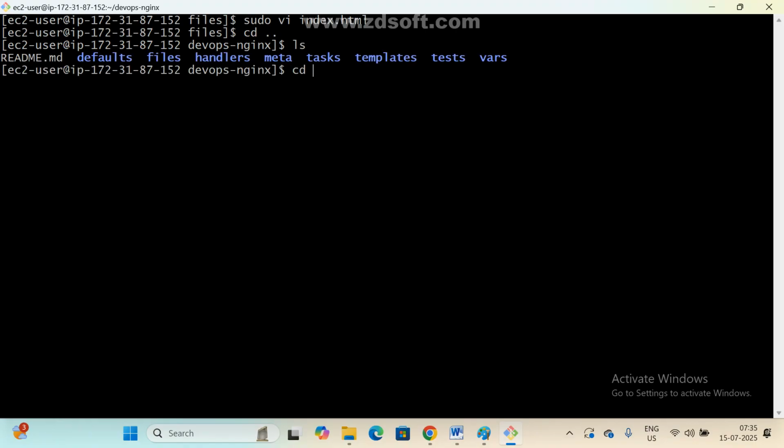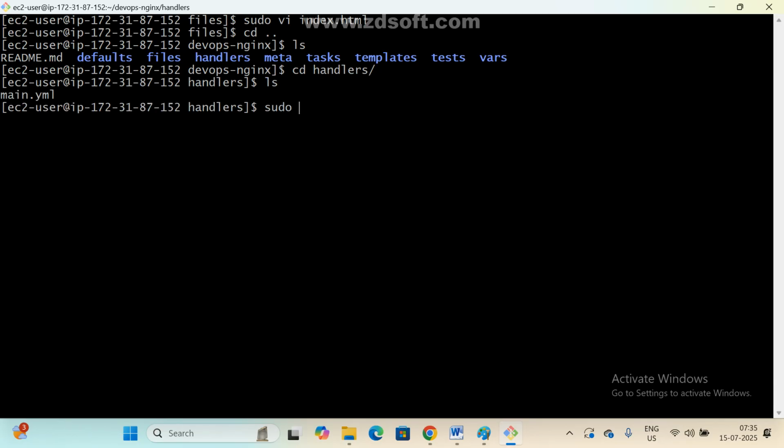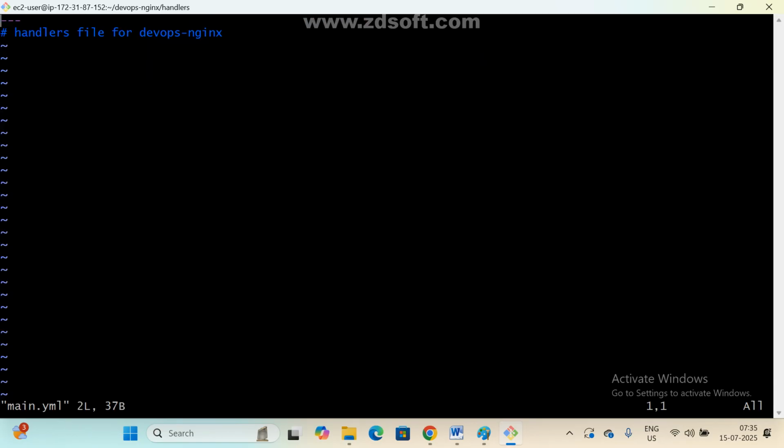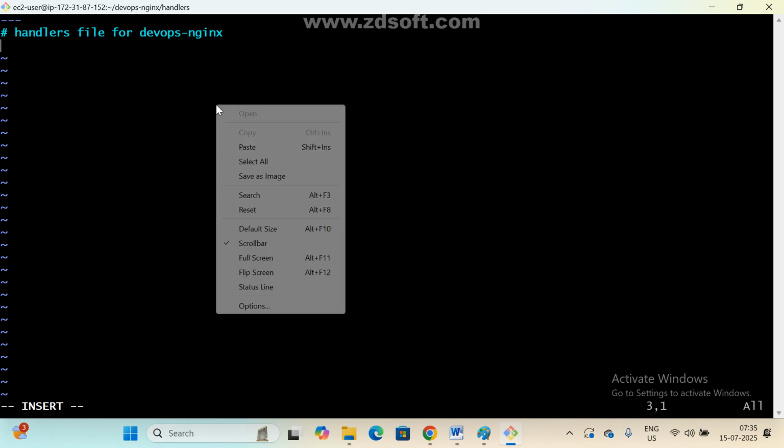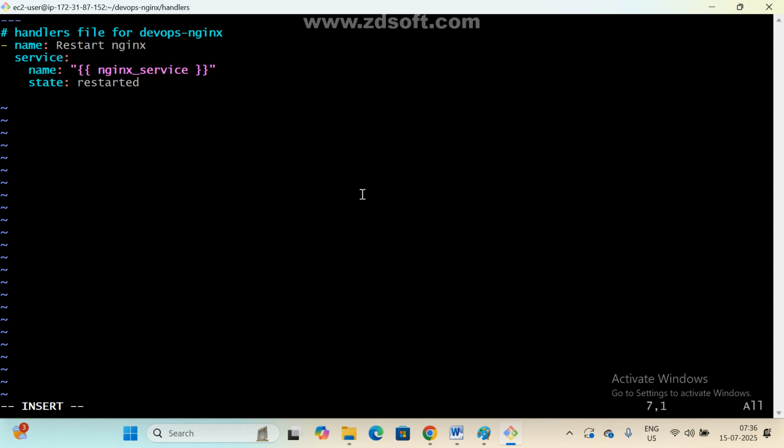cd handlers, ls, one file, sudo vi main.yml, insert, just add it. Here they have given one name, restart nginx.